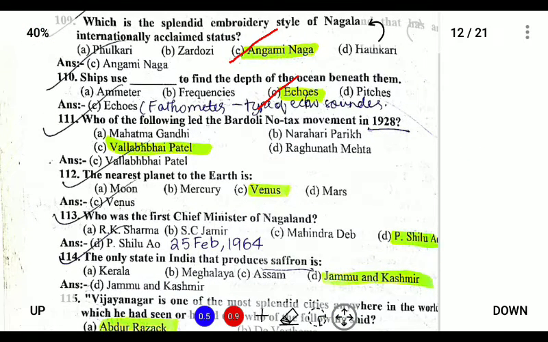Who led the Bardoli non-tax movement in 1928? Sardar Vallabhbhai Patel was the person who led the Bardoli non-tax movement. The nearest planet to the Earth is Venus. Who was the first chief minister of Nagaland? After the general elections of 1964, P. Shilu Ao became the first chief minister of Nagaland.